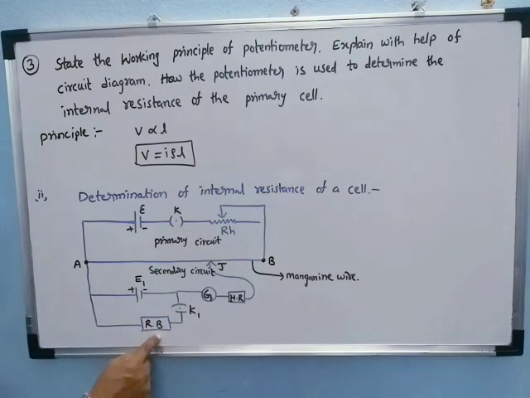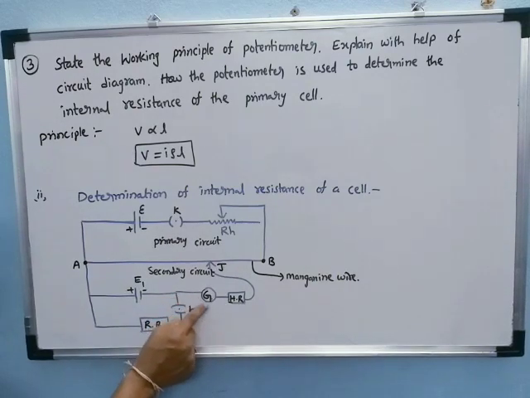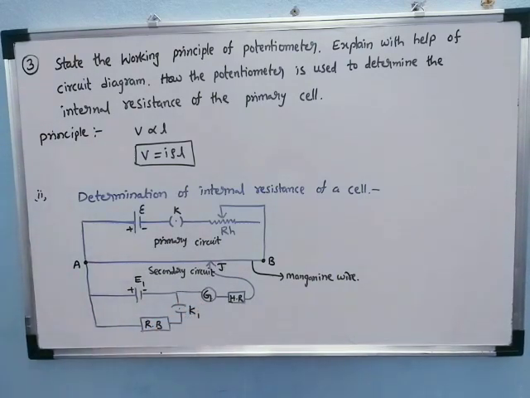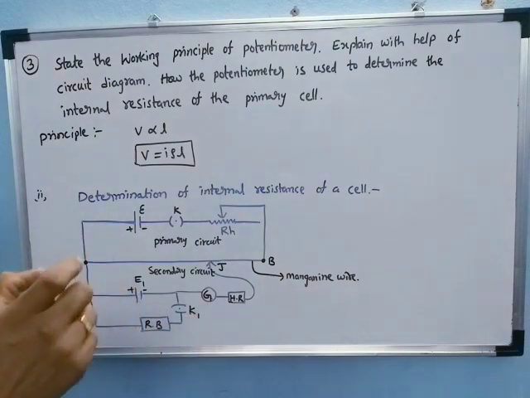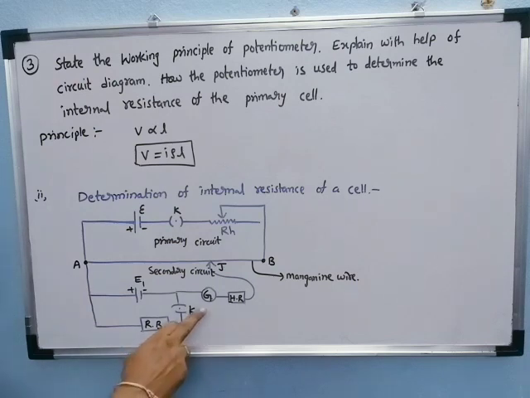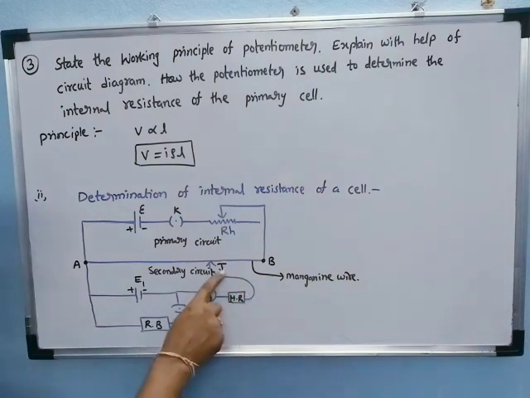The plug key K1 is connected across using a galvanometer, and we also use a high resistance box because the galvanometer is very sensitive. When a large amount of current passes through the galvanometer, it can be damaged. That's why, for protection, we use a high resistance box. It is connected across with the jockey J.